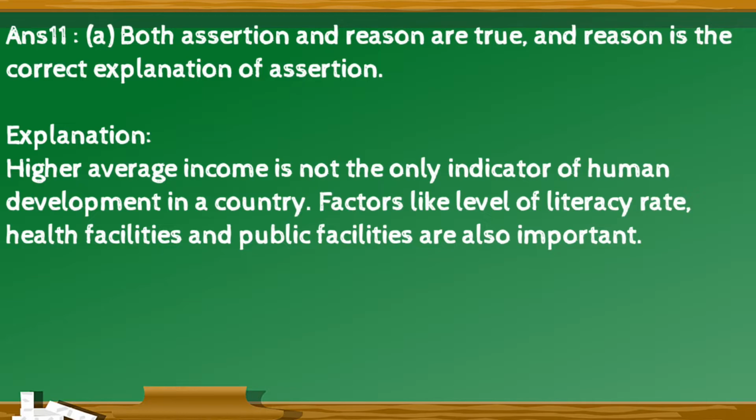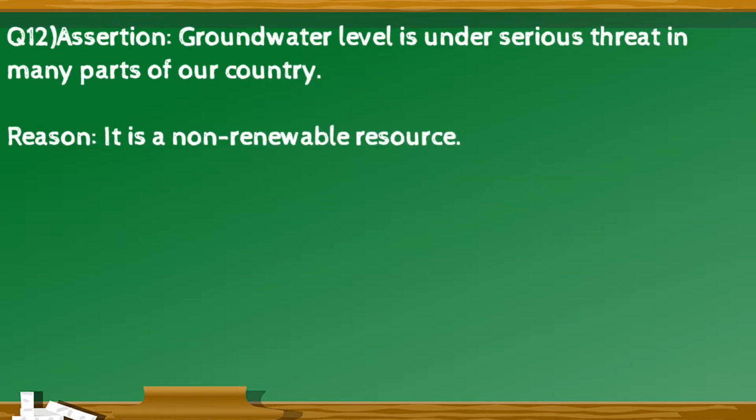The right option is A. Both assertion and reason are true, and reason is the correct explanation of assertion. Explanation for this is higher average income is not the only indicator of human development in a country. Factors like level of literacy rate, health facilities, and public facilities are also important.